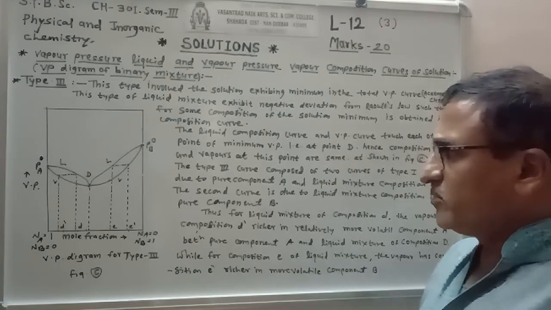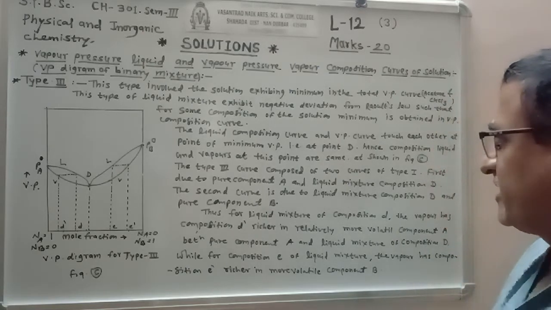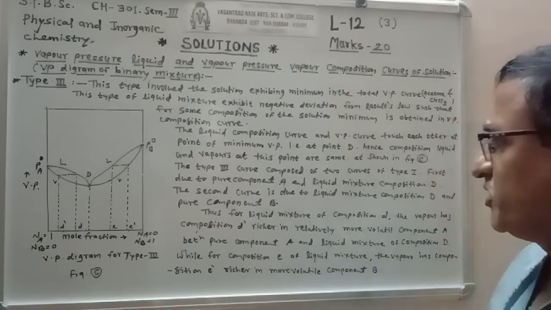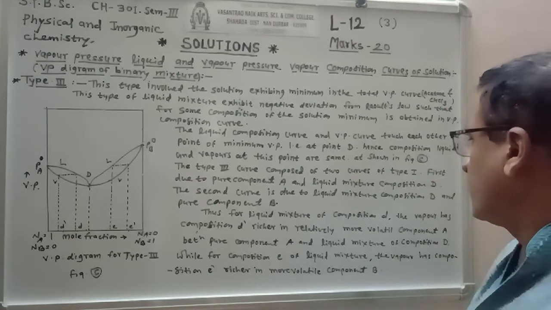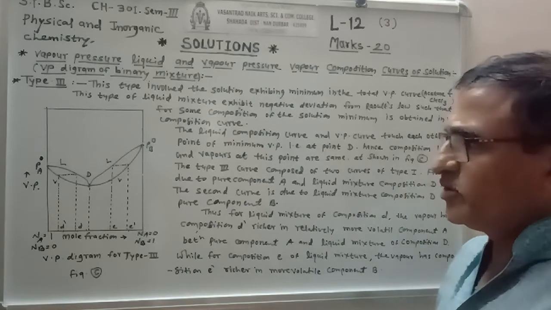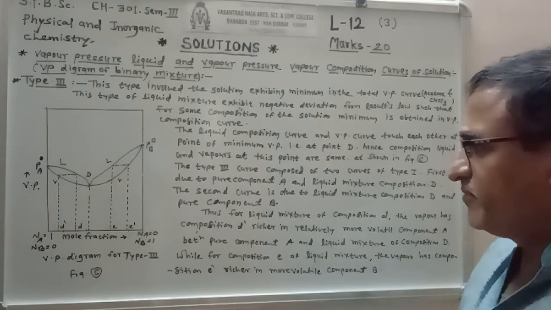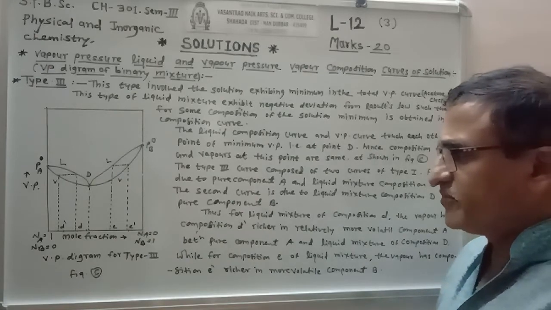The first is due to the pure component A and liquid mixture composition D, and the second curve is due to the liquid mixture of composition D and pure component B.